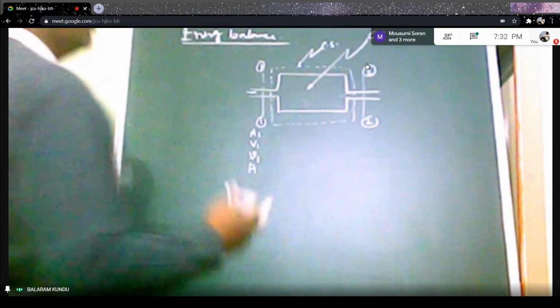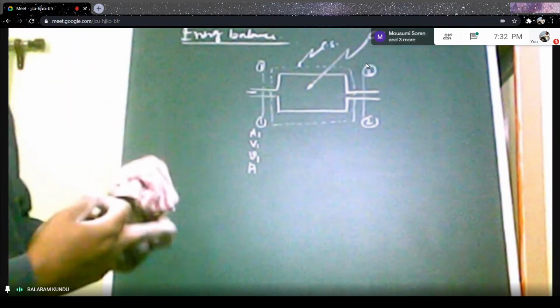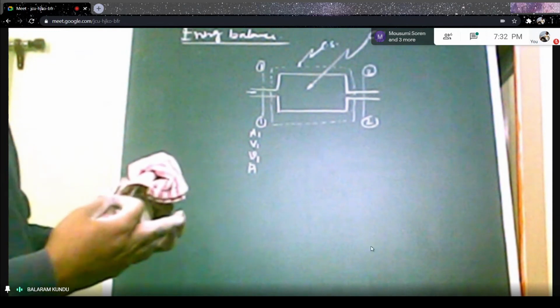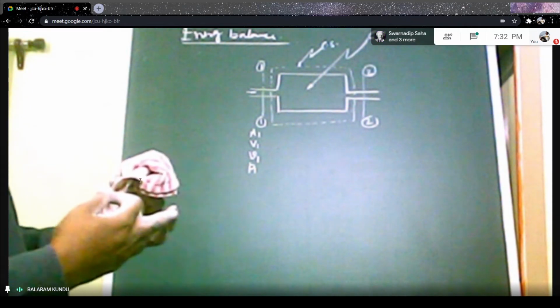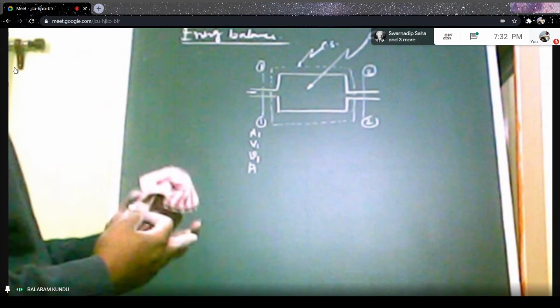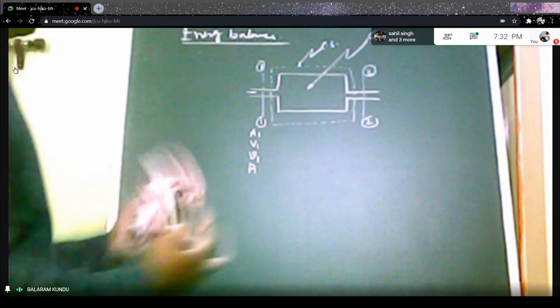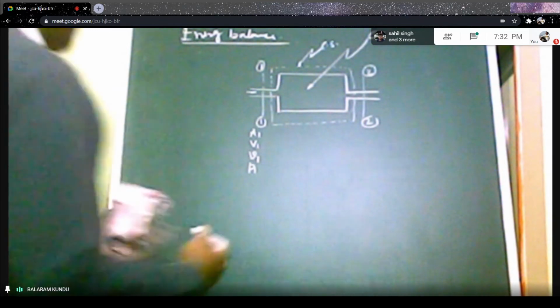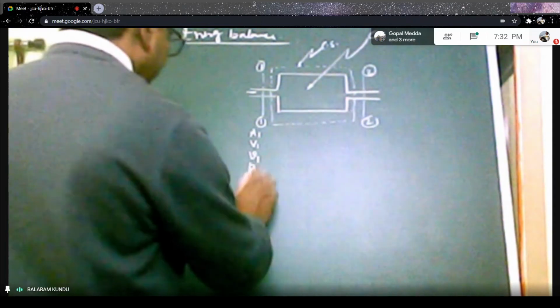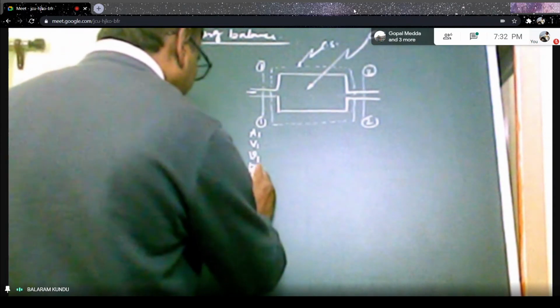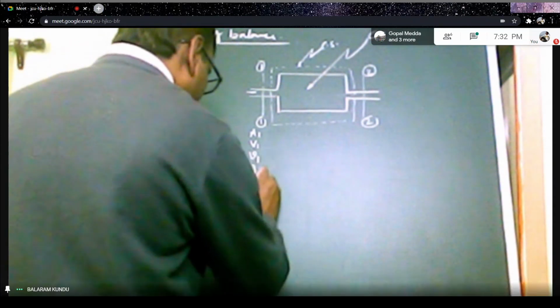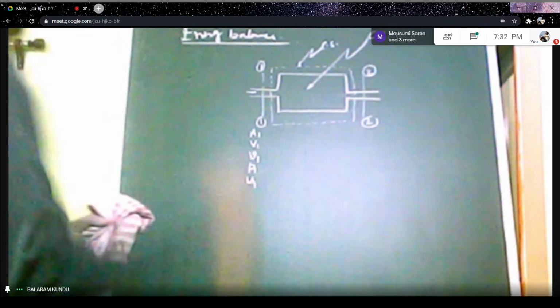And internal energy we should consider here, because energy balance will be considered here. For that, the internal energy at the inlet should be known, say U1.